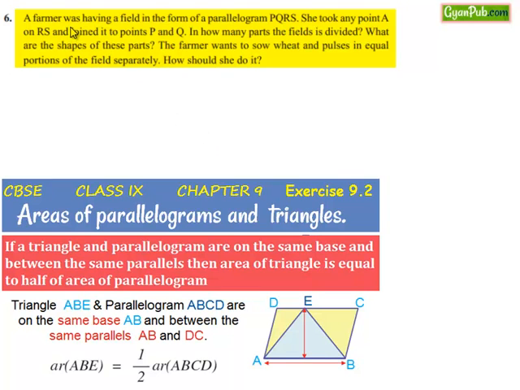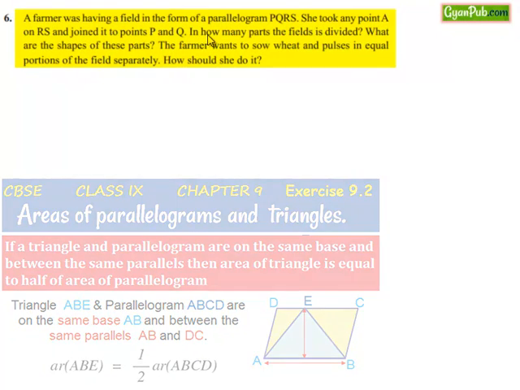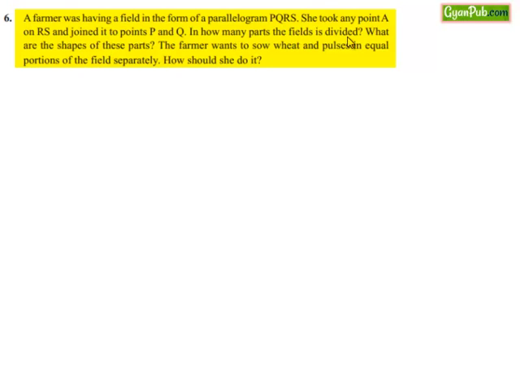Moving on to sixth question. A farmer was having a field in the form of parallelogram PQRS. She took any point A on RS and joined it to the points P and Q. In how many parts is the field divided? What is the shape of these parts? If the farmer wants to sow wheat and pulses in equal portions of the field separately, how should she do it?